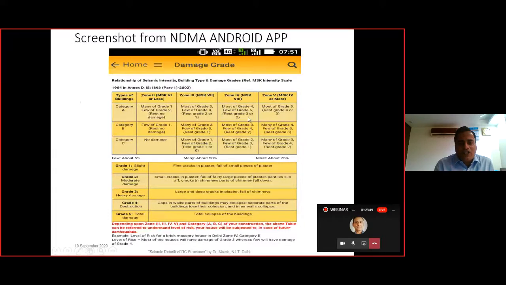This particular thing we have already studied in this presentation. Here are zones 2, 3, 4 and 5, the grade categories A, B, C of the building, and the grades of damage. This slide, as you may remember, we saw earlier in this presentation. These are available from the Android app and also in the IS 13935 code.